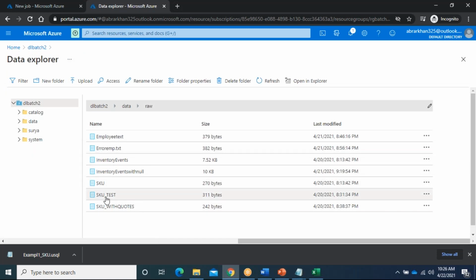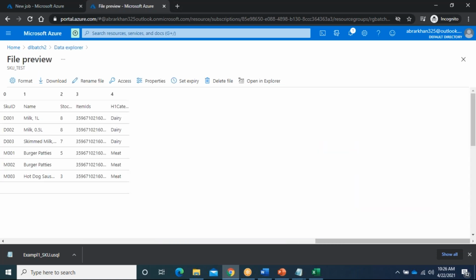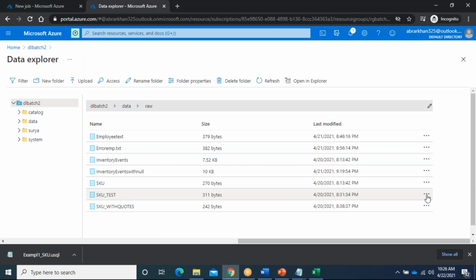Here I provided the SKU test, and you can see this value is null. Same columns, everything is the same, the only difference is I make the SKU test a null. We will see whether our script will work for this or not.